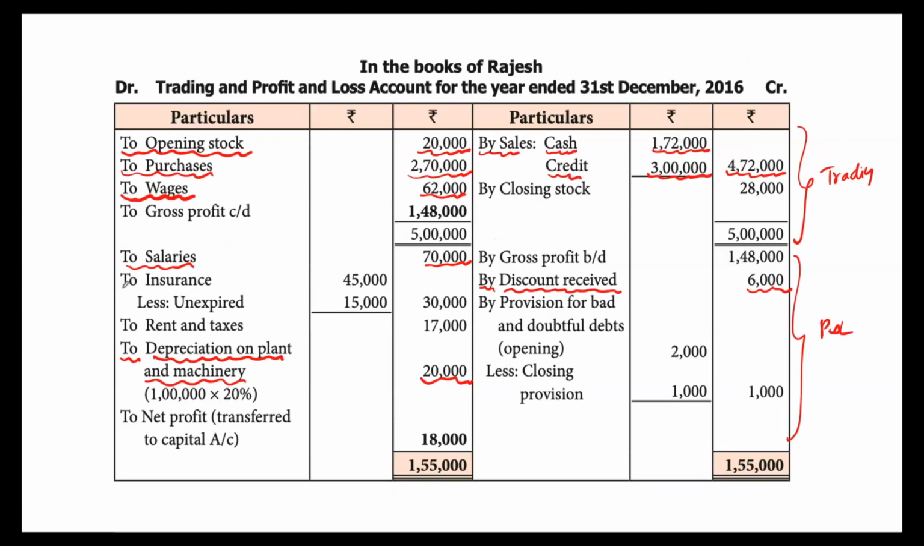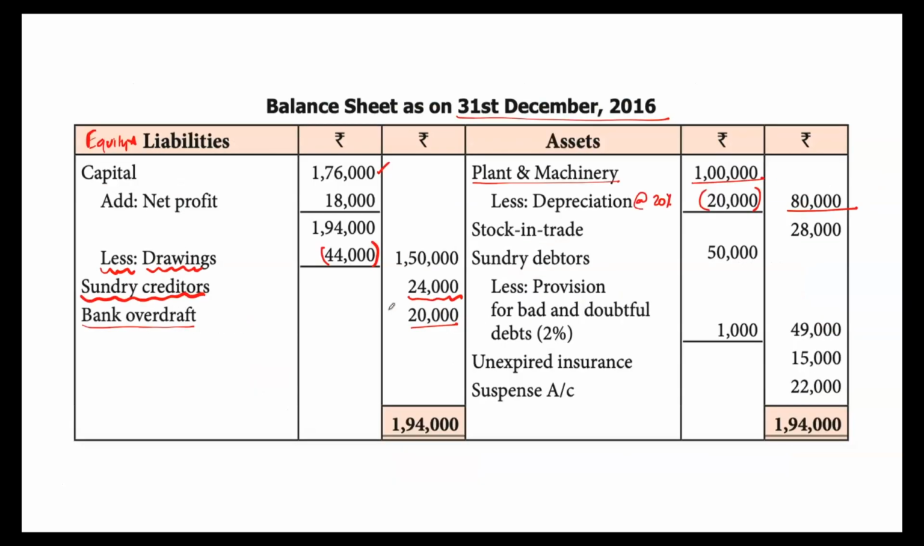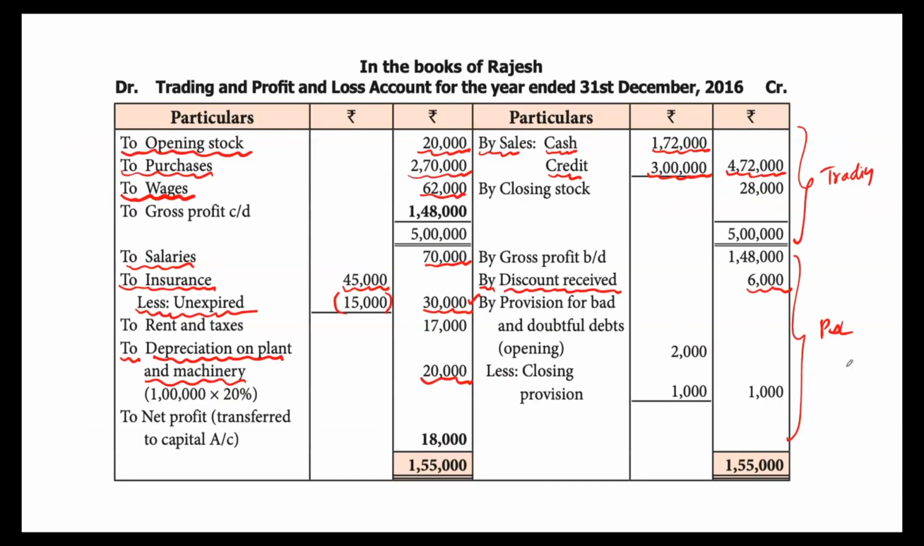So we'll write that to insurance in the inner column 45,000, from that less unexpired, basically the prepaid 15,000. So 45 minus 15, 30,000, and this 15,000 should go to balance sheet asset side, where we will show it as unexpired insurance 15,000. So that is taken care.